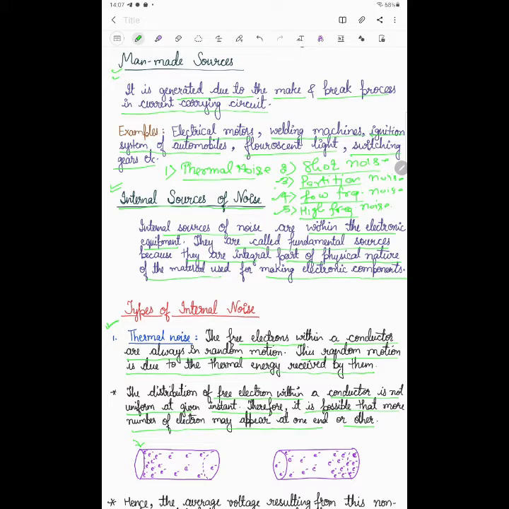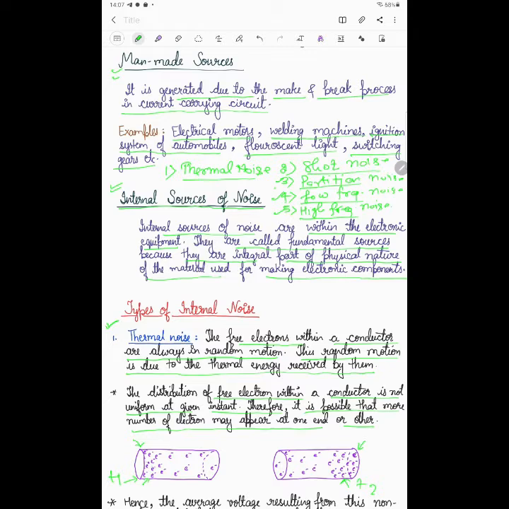Let's say I am taking the example here at T1. This is the distribution of electrons at T2. You can see in this figure that at time T1 the number of electrons is more at this terminal, and at time instant T2 the number of electrons is more at this terminal.